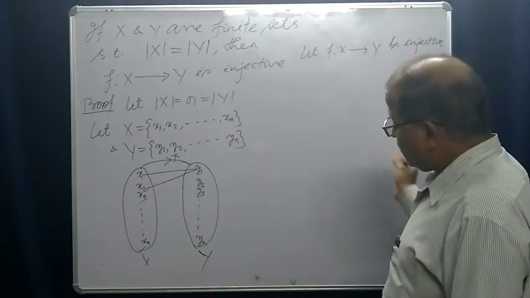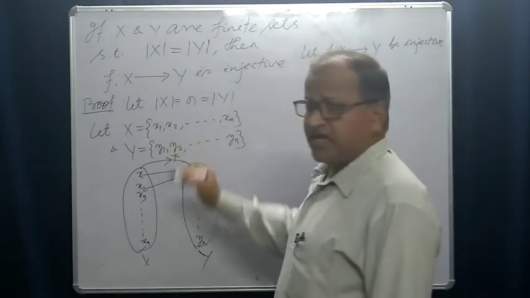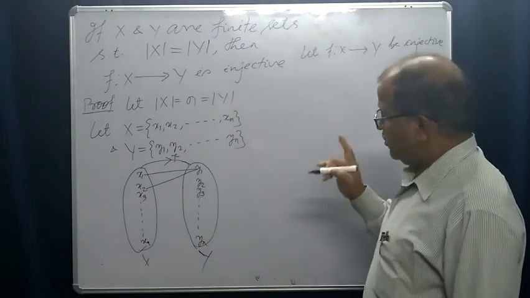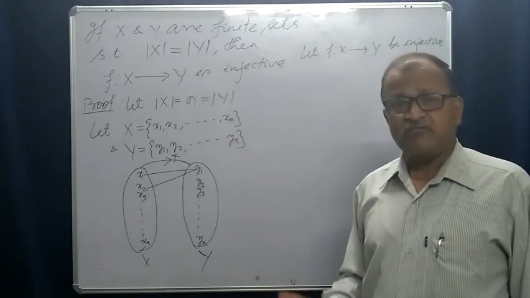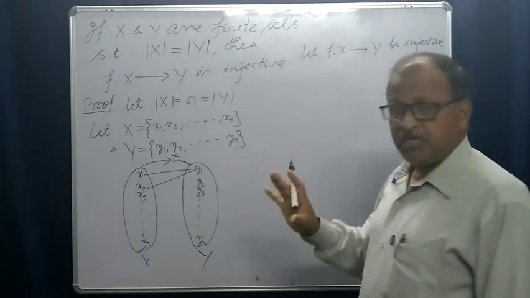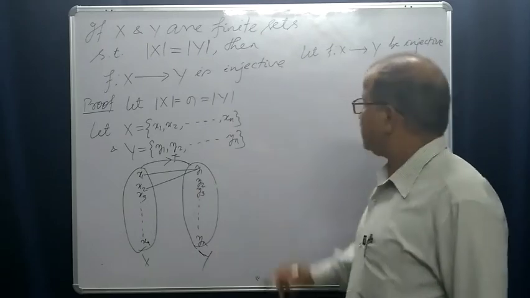So 1, 1. So you see how many elements are there? There are n elements in x. So these n elements have n number of images, and those n number of images should be the elements of y.